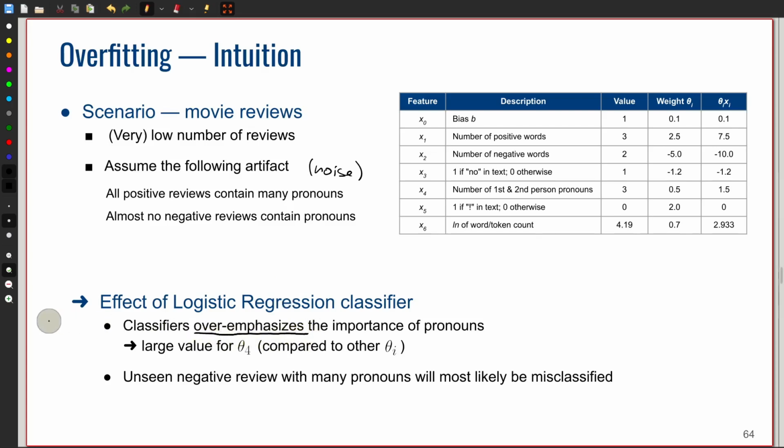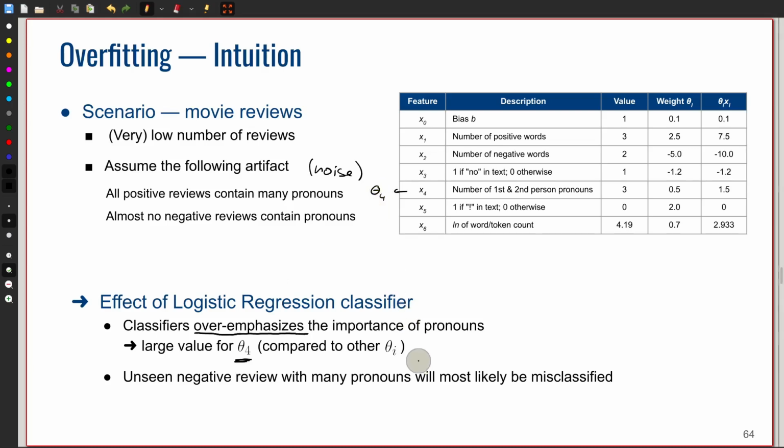Because the classifier can only use the information that we give it. In this case, we give it information that contains some kind of artifact, some kind of noise, so the classifier will learn from this noise. Which means that most likely we will see a very large value for theta 4, because theta 4, of course, corresponds to feature 4, which is the number of pronouns.